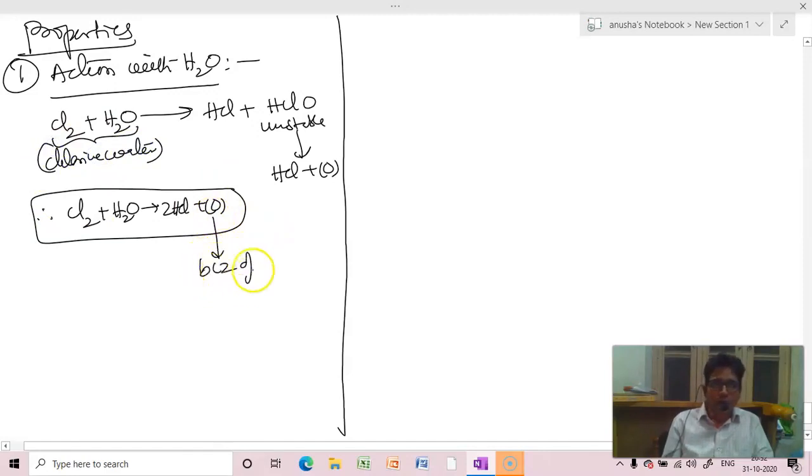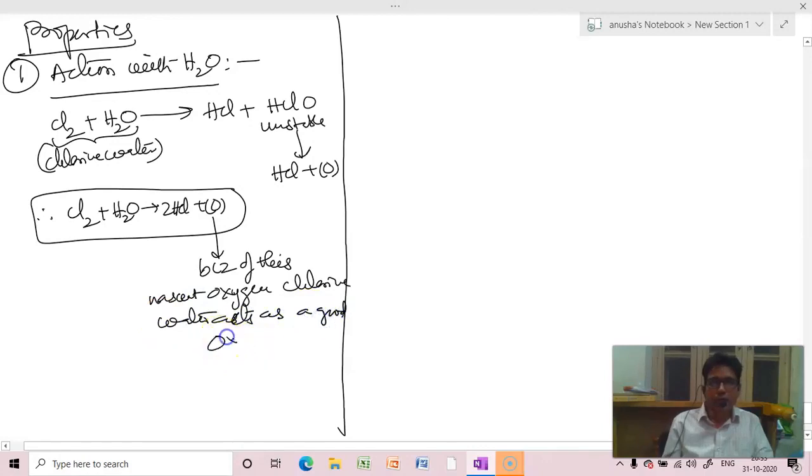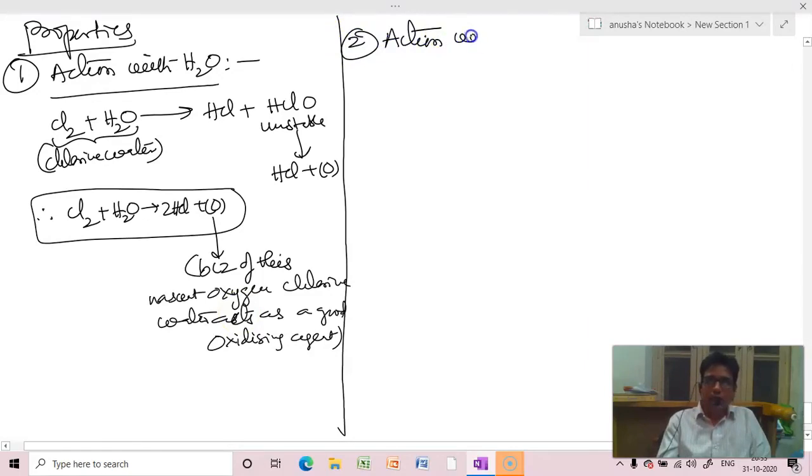Because of this nascent oxygen, chlorine water acts as a good oxidizing agent. समझ में आ गया बेटा? Clear? Second one, the next important one is action with alkali.